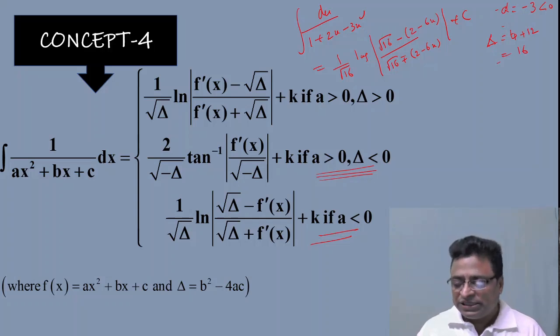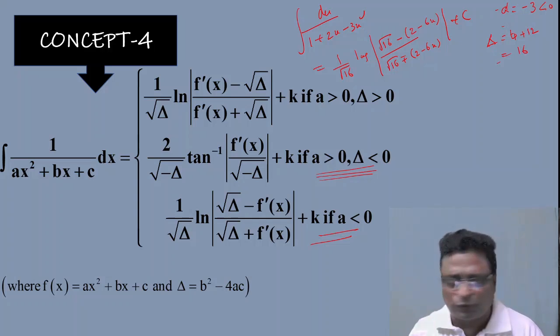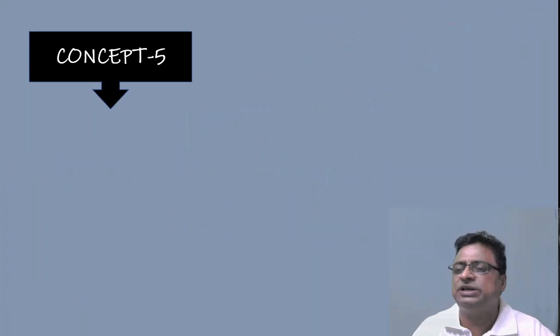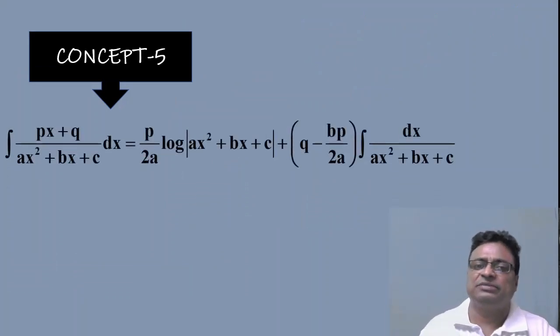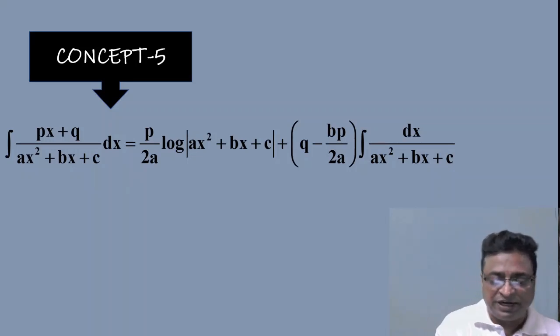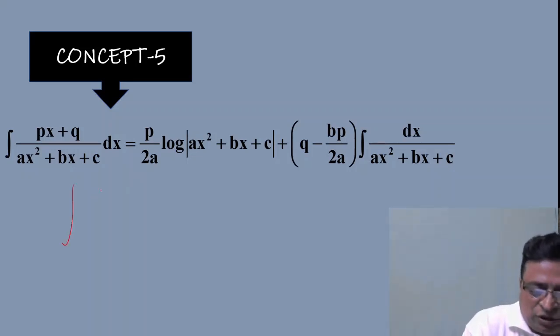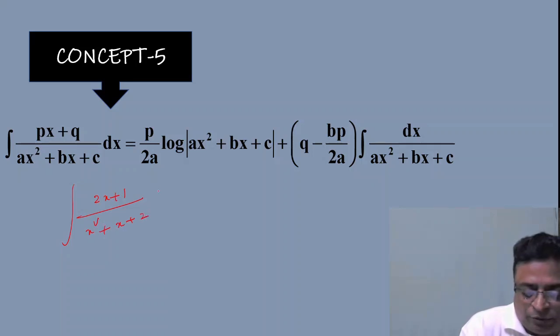So these are very useful shortcuts while solving problems in indefinite integration. Again, suppose your integrand is like this: 2x plus 1 by x square plus x plus 2 dx.